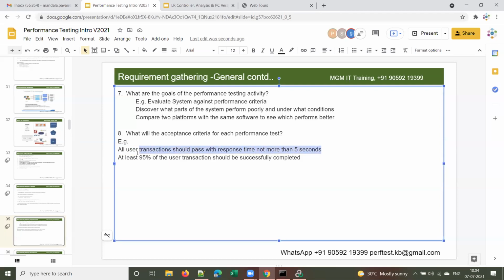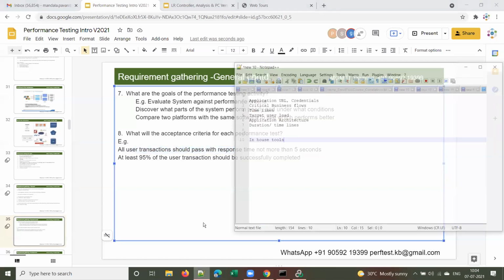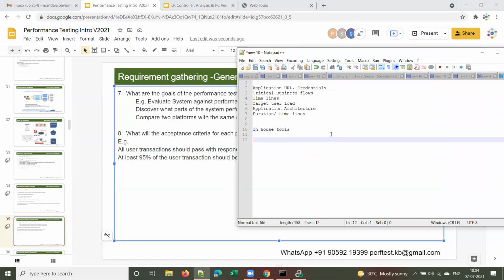So that way the client will have SLAs for each of these. Okay, we got a new term, SLA. What is SLA? SLA stands for service level agreement. Service level agreement means each page will have some response time SLA. Response time SLA means something like this. The client will say something like this.